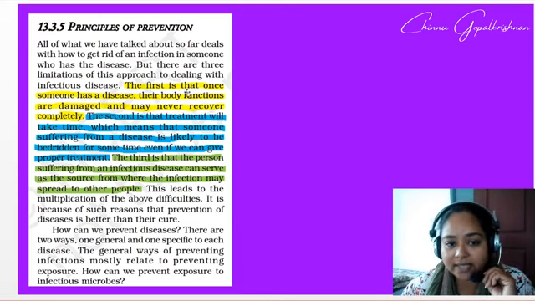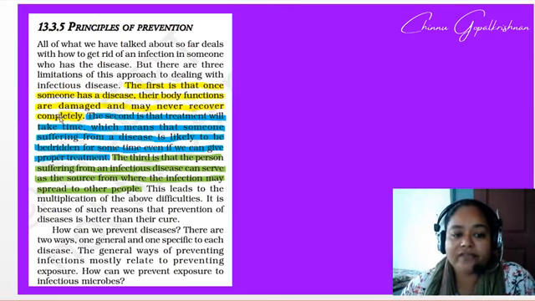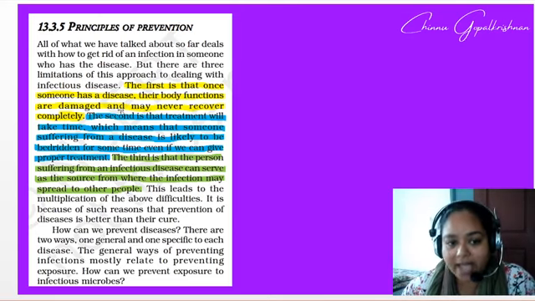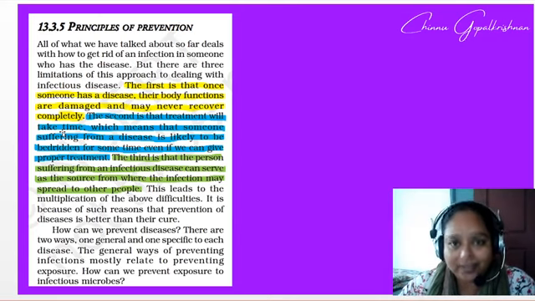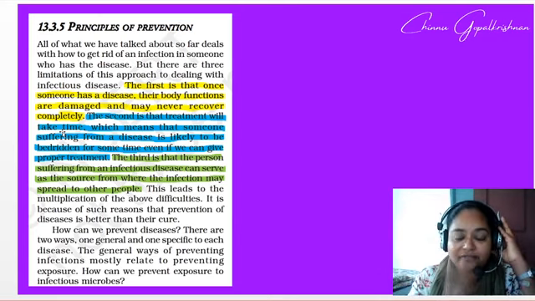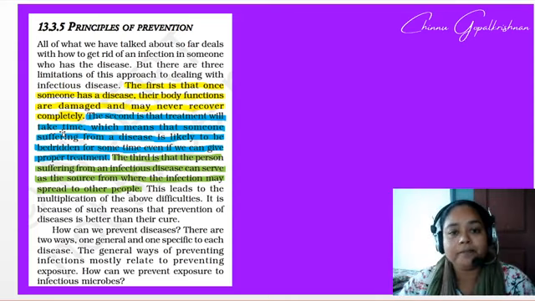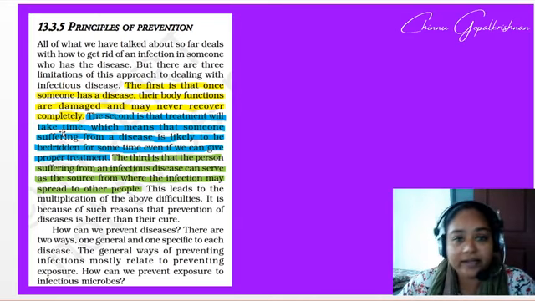The first is that once someone has a disease, their body functions are damaged and may never recover completely. For example, with a heart attack, myocardial infarction, the cardiac muscles of an individual get damaged, so the chances of recovery are relatively very low.